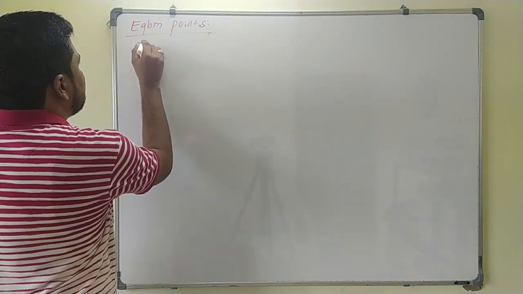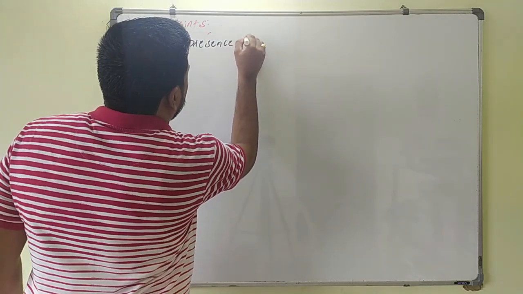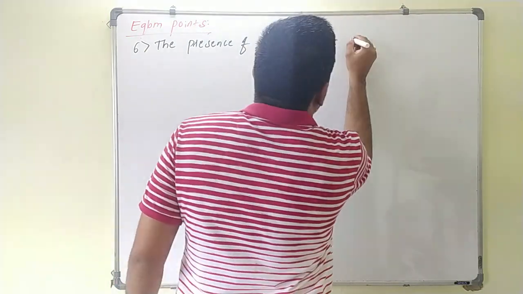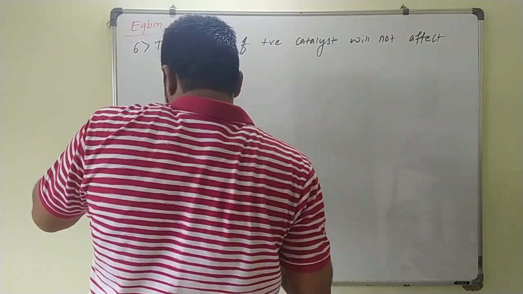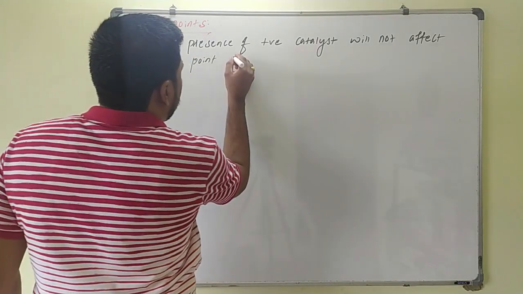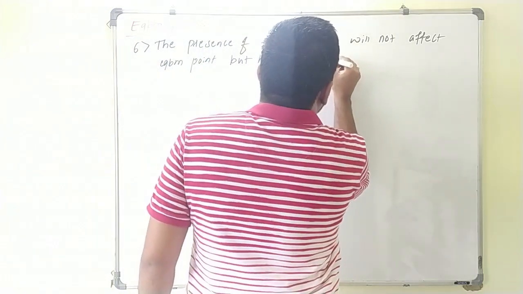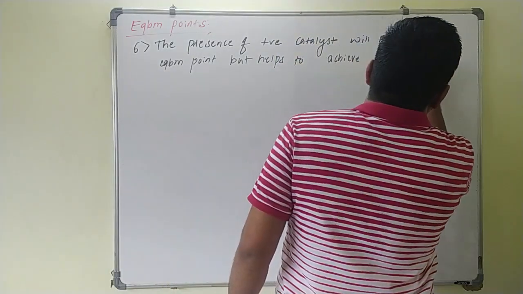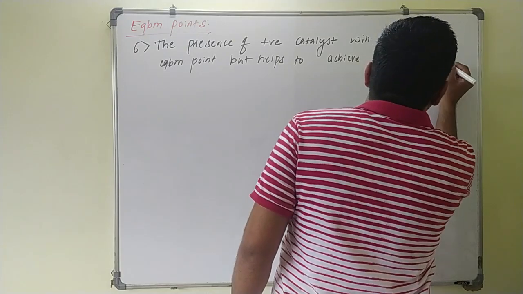So the next point: the presence of positive catalyst will not affect the equilibrium point, but helps to achieve equilibrium faster than earlier.